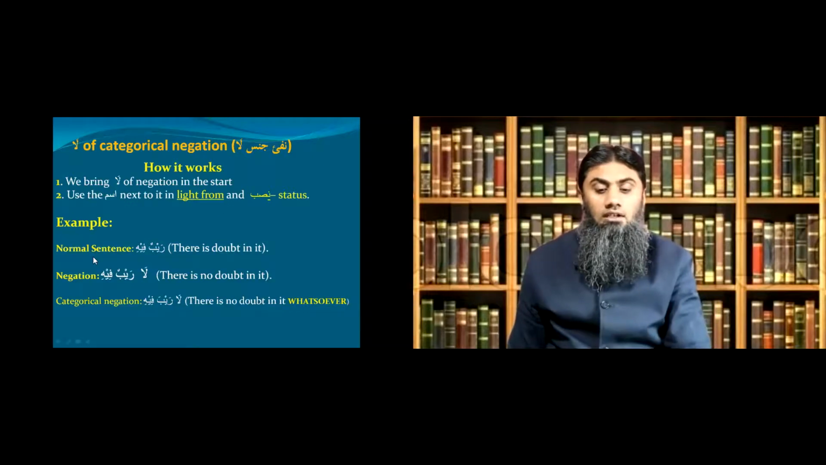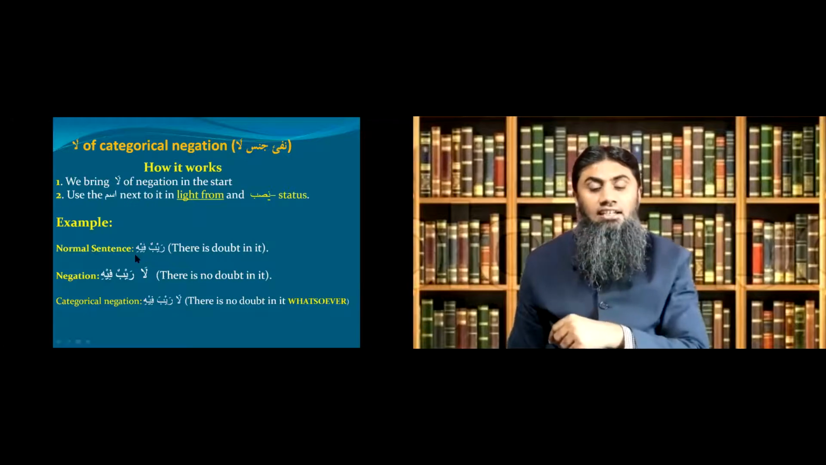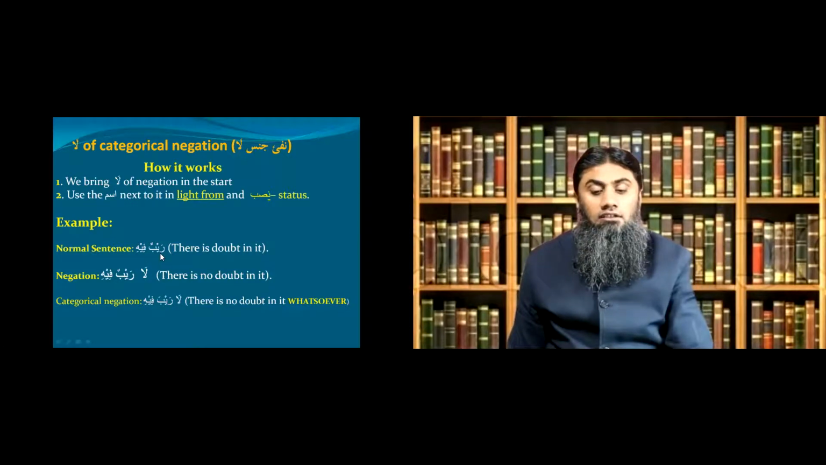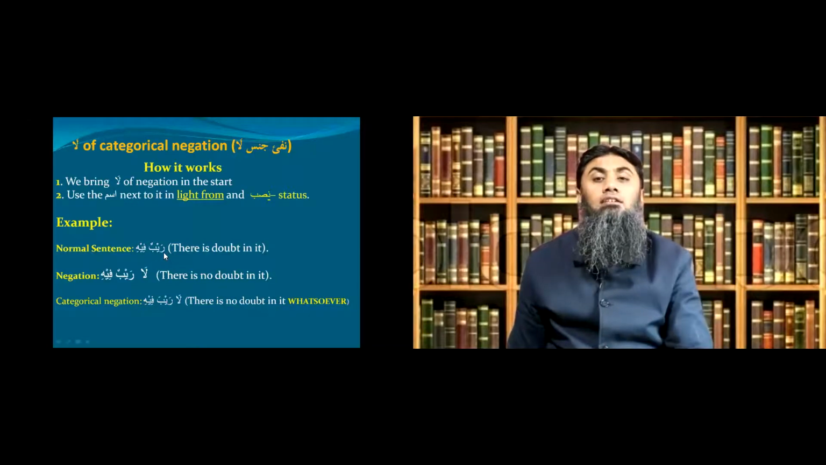Look at the example. Normal sentence, raibun fihi. Raibun means doubt. Fihi is a jar majroor phrase. Fi means in, and hi means it. There is doubt in it. Raibun means doubt. Fihi means in it. There is doubt in it. Okay, so raibun is the mubtada and fihi is the mutalliq bil khabar part.